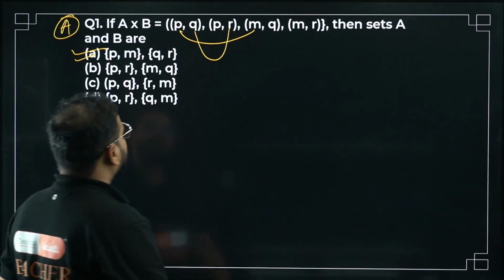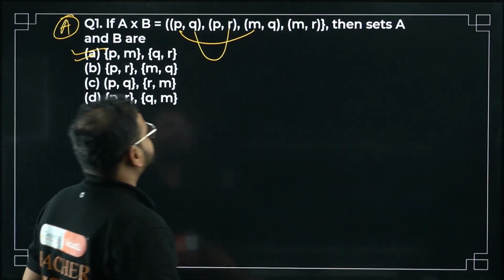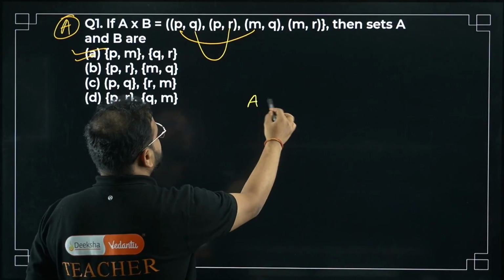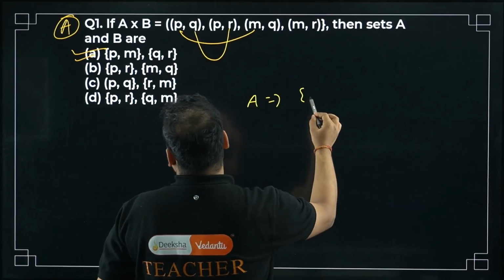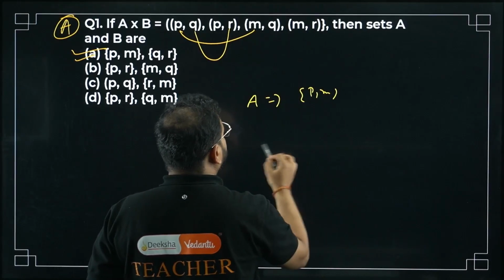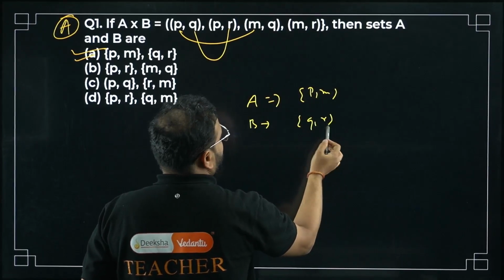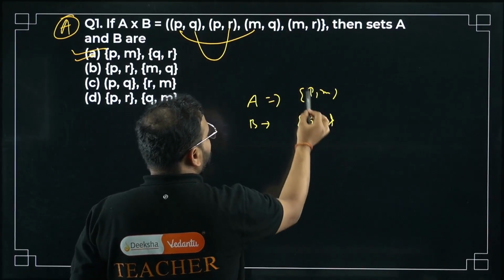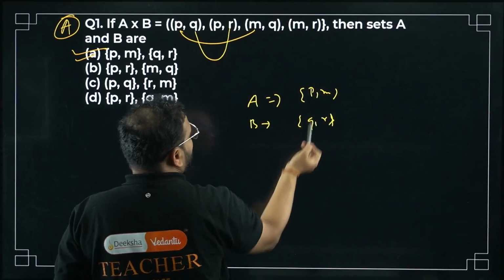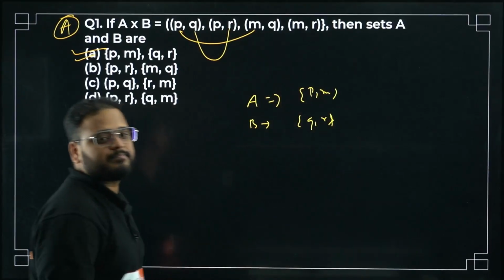If set A is {P, M} and set B is {Q, R}, we can write PQ, PR, MQ, MR. Same thing written here.